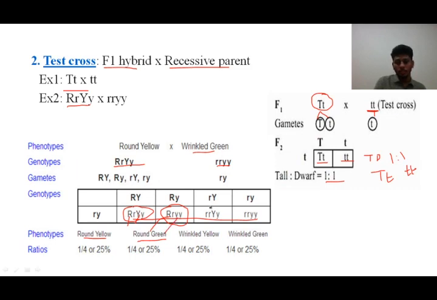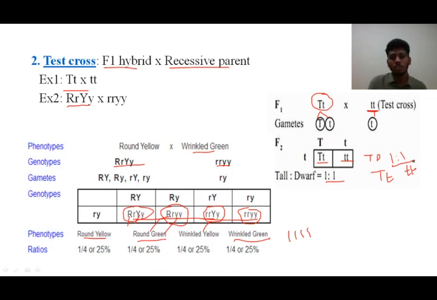And another 1/4 becomes wrinkled yellow here. Why it became wrinkled is for the absence of capital R. The capital R is not there, so it became wrinkled. And since one capital Y is there, it became yellow. So that is 1/4. Another 1/4 was not having either the capital R or the capital Y, so it exhibited the recessive character, that is wrinkled green. So you get a ratio of 1:1:1:1 for the dihybrid test cross, and you get 1:1 for the monohybrid test cross.